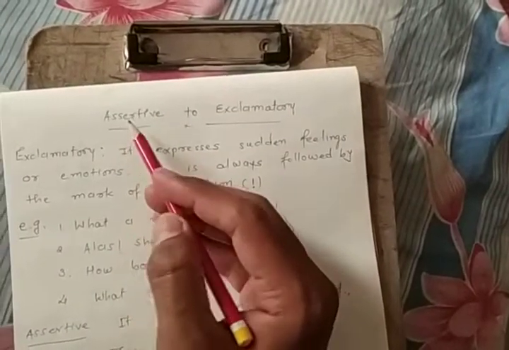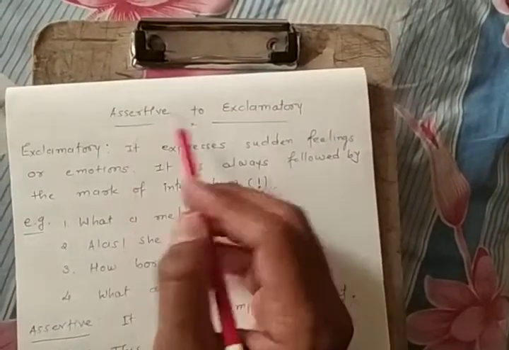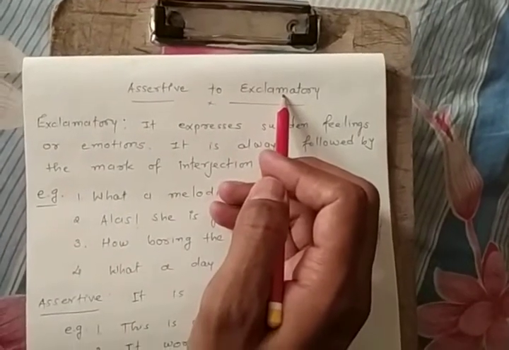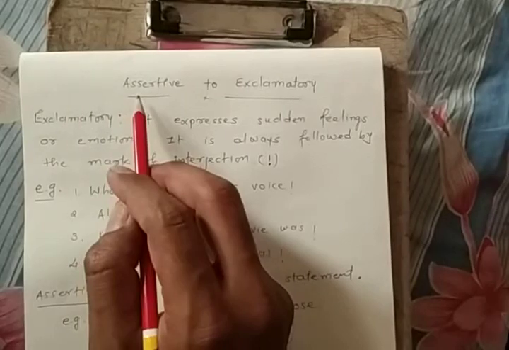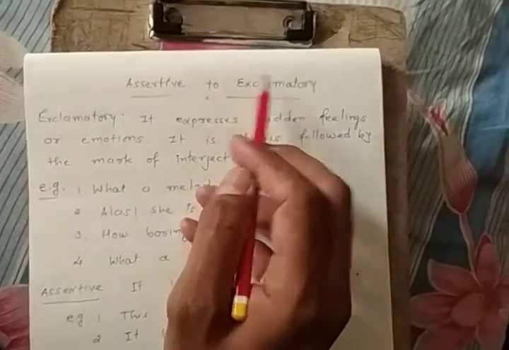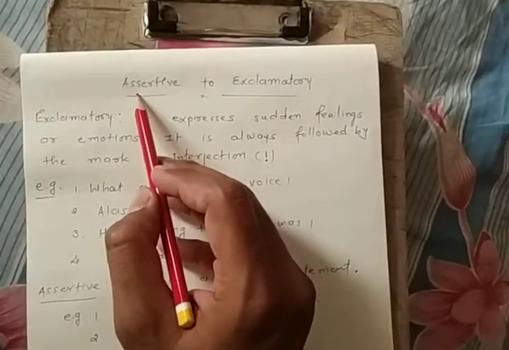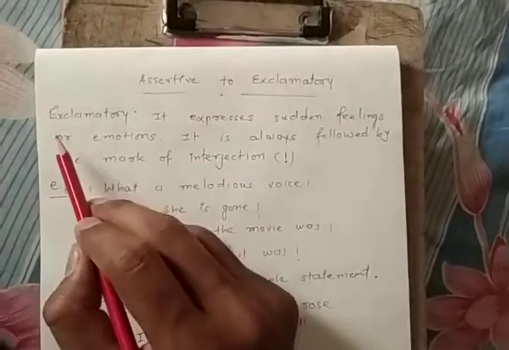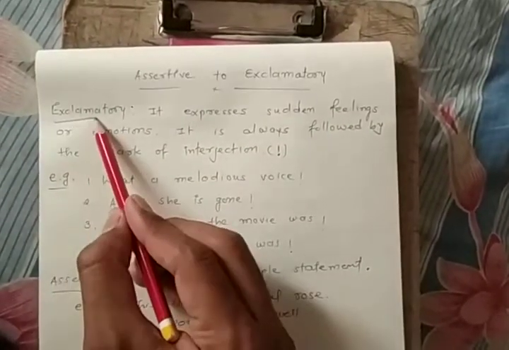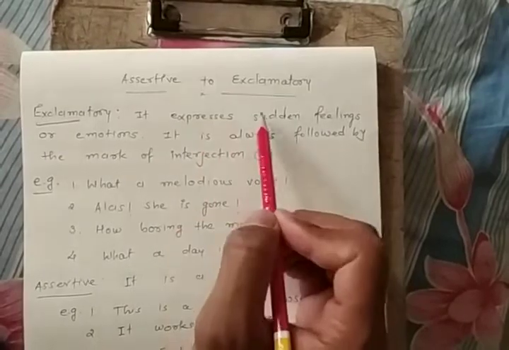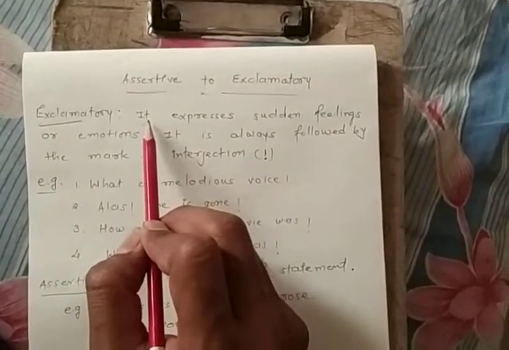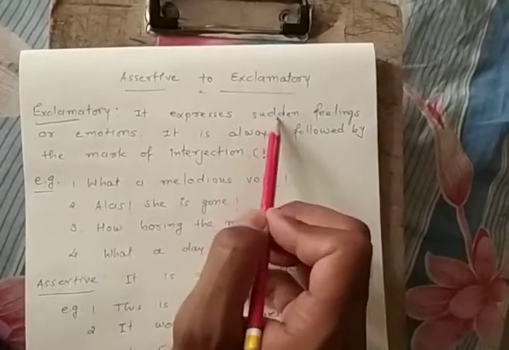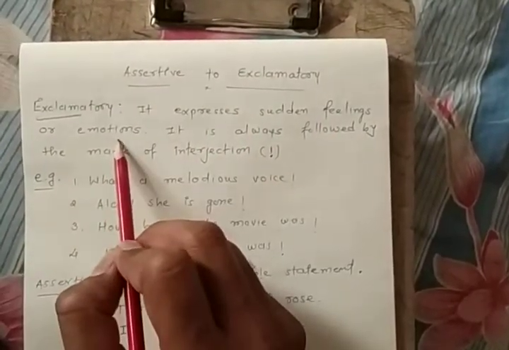Hello friends, today's topic is assertive to exclamatory. That is also part of transformation of sentences. So first of all, what do you call assertive and exclamatory? As you know, assertive means a simple statement, whereas exclamatory means it expresses sudden feelings or emotions. Please remember, an exclamatory sentence expresses sudden feelings or emotion.